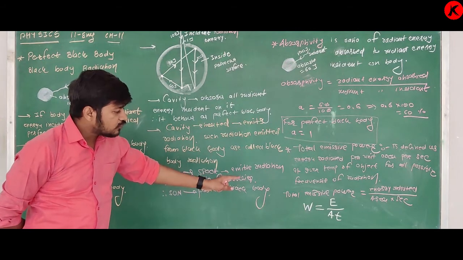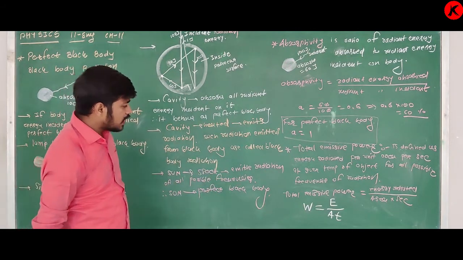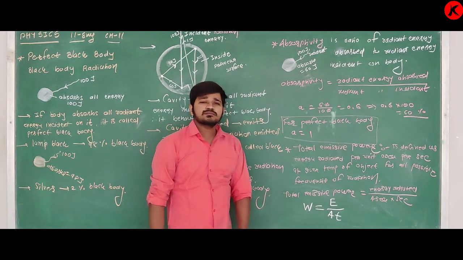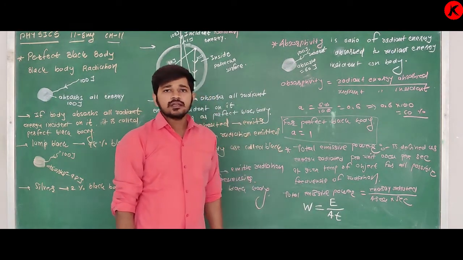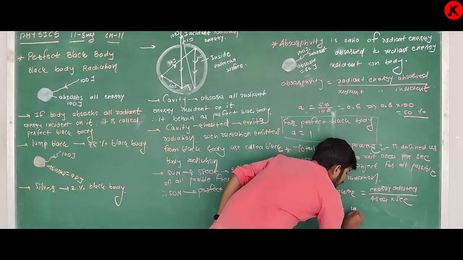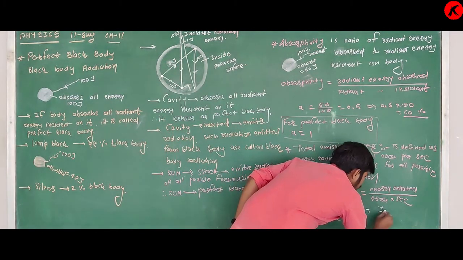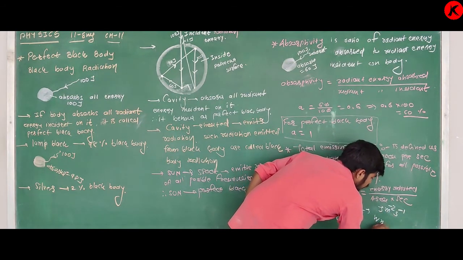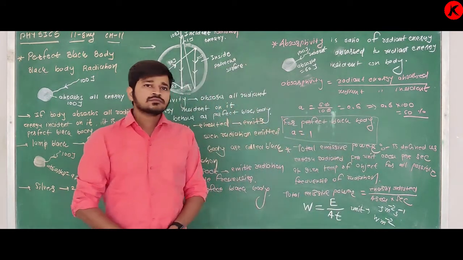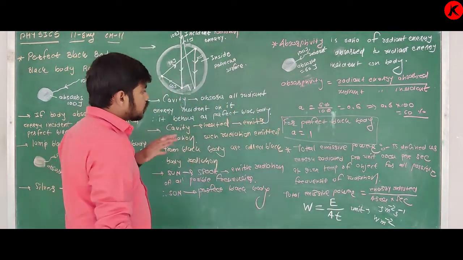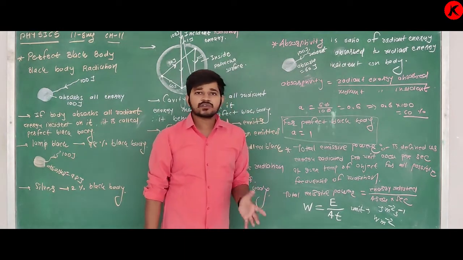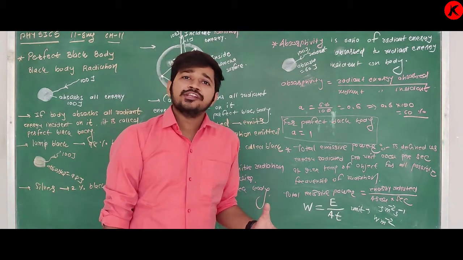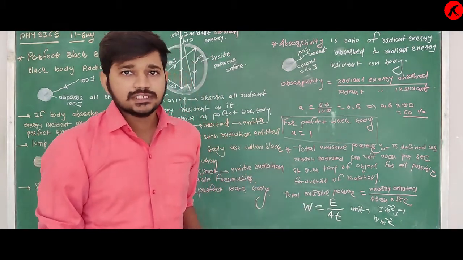So you have to remember total emissive power is equal to energy radiated per unit area per unit time. Clear? And you can also write its unit. Its unit is joule meter raised to minus 2 second minus 1, or joule per second is watt, so watt meter raised to minus 2. So that is the definition of total emissive power. Clear? Why is it named total? Because it emits radiation of all possible frequencies.